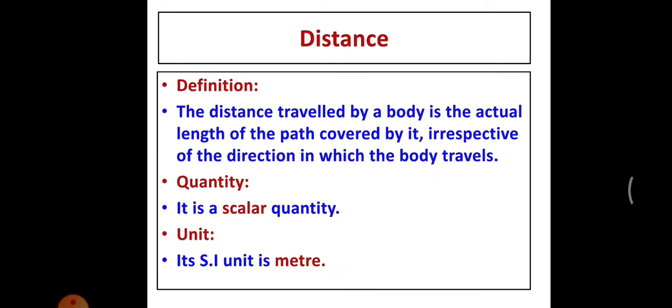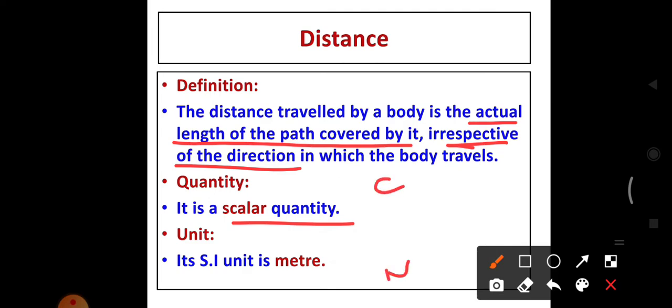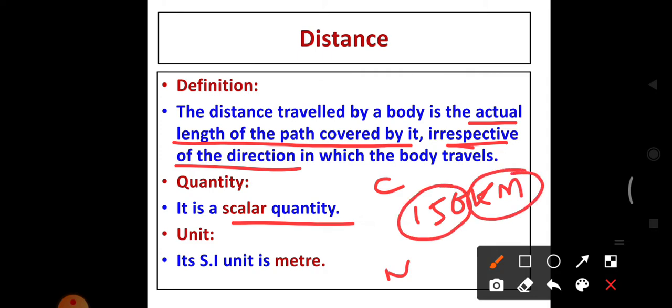So the distance is nothing but the actual length of the path covered by it, irrespective of the direction. So here we mentioned only the distance without a direction. So the quantity is a scalar quantity. It has only the magnitude. The Namakkal to Coimbatore distance is 150 km. Here the 150 is the magnitude, kilometer is the unit.